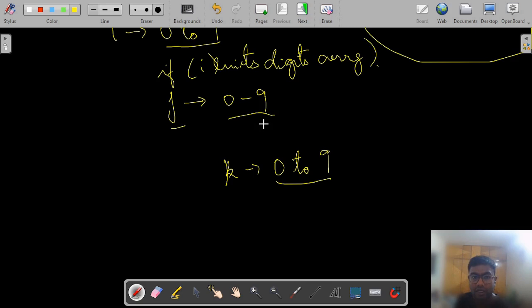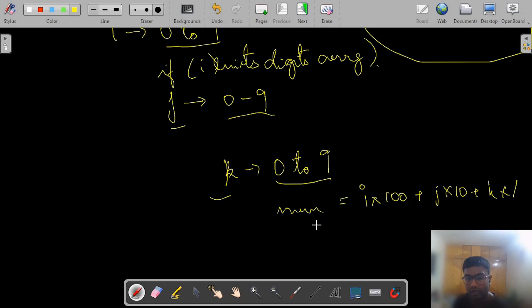Same goes for J and K, and we can construct a 3-digit number as such: I times 100 plus J times 10 plus K times 1. So this will be a 3-digit number.